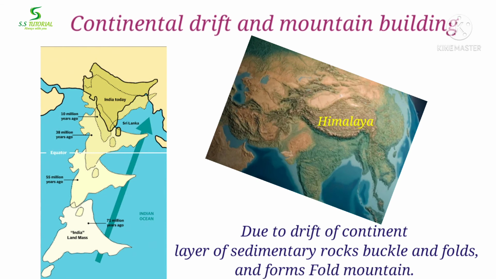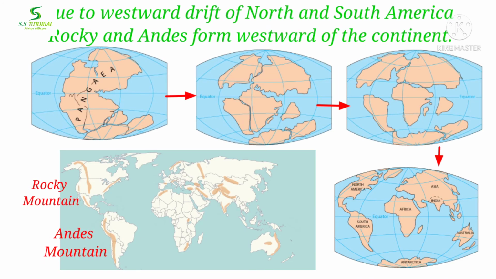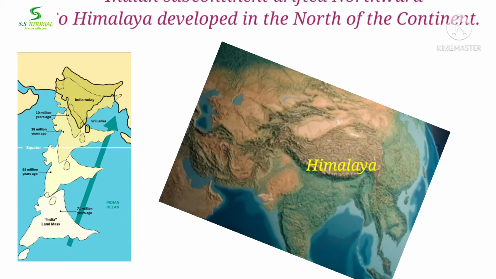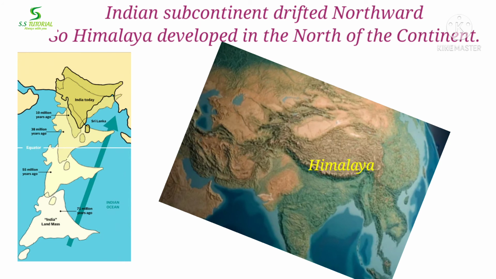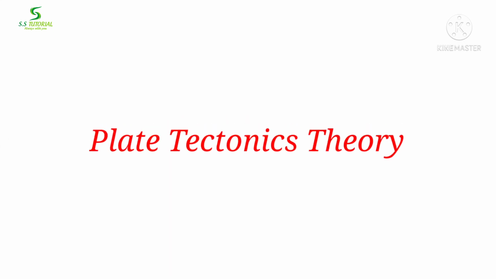That's why the edge of the moving continent depressed the oceanic crust and formed a trough where sediments were accumulated. With further movement of the continent, the layers of sedimentary rocks buckled and folded and formed a fold mountain. North America and South America drifted westward and formed the Rockies and Andes mountains in the west of the continent. And the Indian subcontinent drifted northward, so the Himalaya originated in the north of the continent. Let's know the plate tectonics theory.